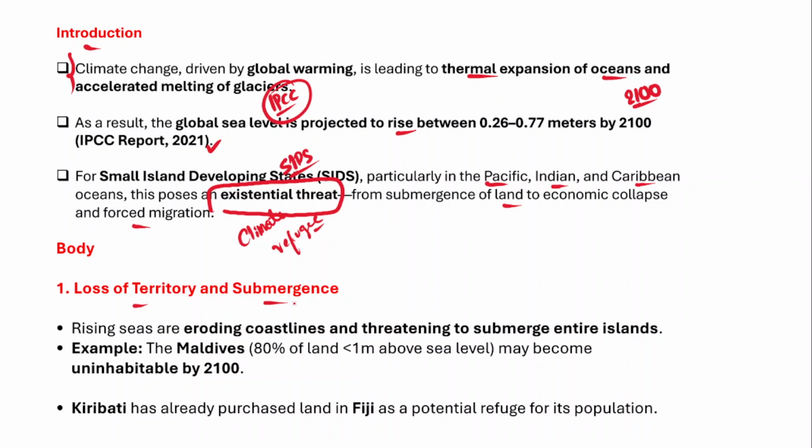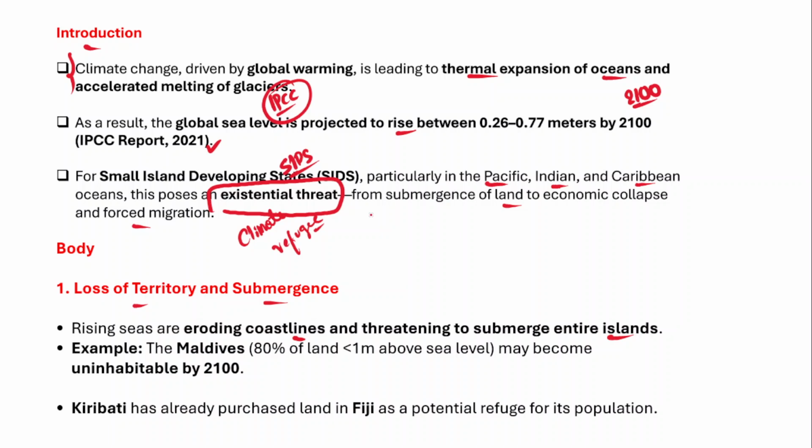So, loss of territory and submergence of the land, because what has been happening is that rising seas are eroding the coastlines and threatening the submergence of entire islands. It is a well-known fact that if the sea levels are rising, it erodes the coastlines and would also threaten the submergence of entire islands.